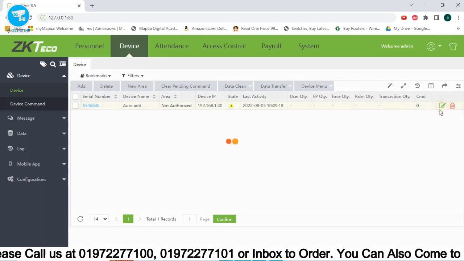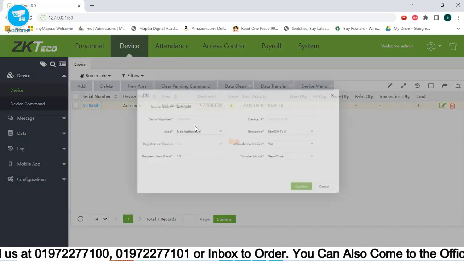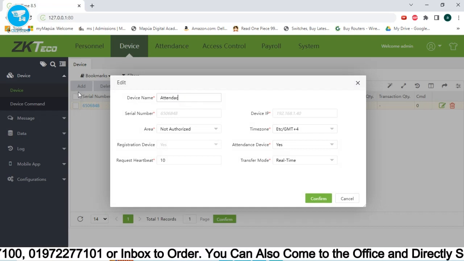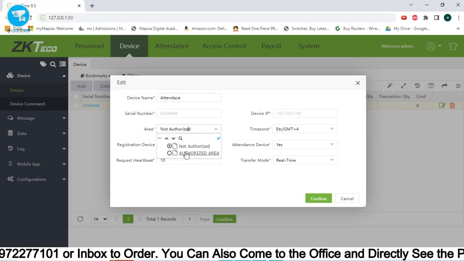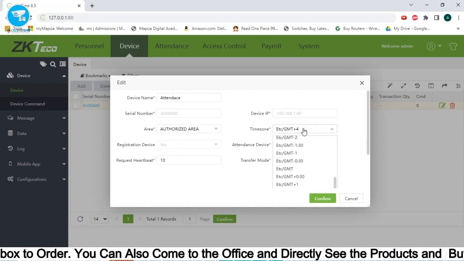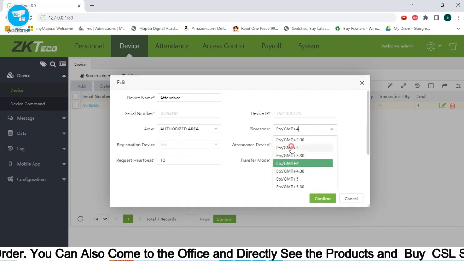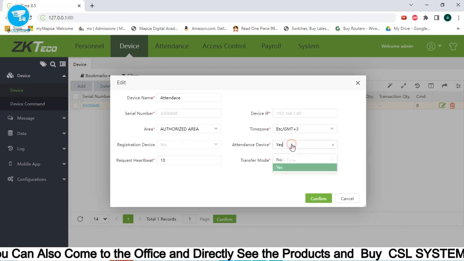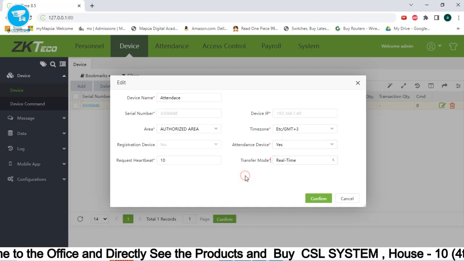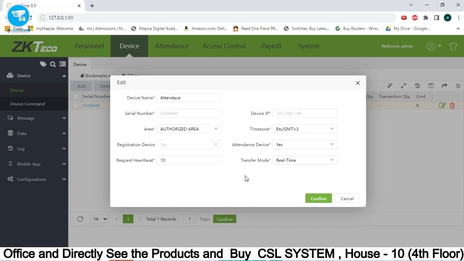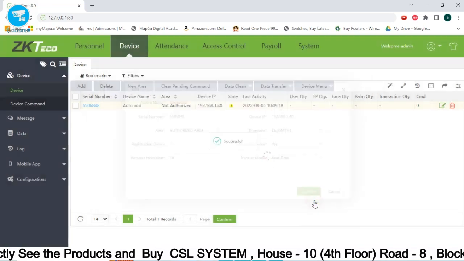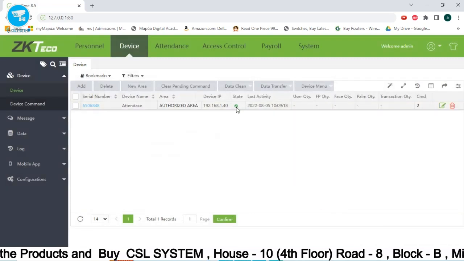Just click the edit here, or you can press this one. Device name, I'll put attendance, and now you need to transfer it to the authorized area, and you can select your time zone. For us it's +3, and the attendance device, yes, it is attendance, and the transfer mode is real time. So once you swipe or punch your finger on the device, automatically it will transfer it. Then confirm. As you can see, the state is okay.